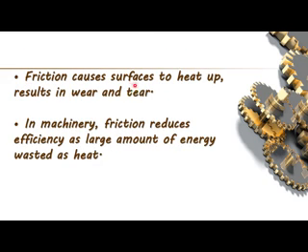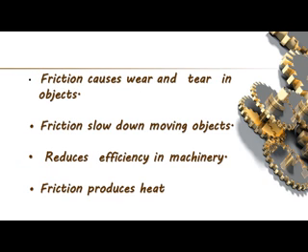Friction causes surfaces to heat up, results in wear and tear, and in machineries, friction reduces efficiency as a large amount of energy is wasted as heat.